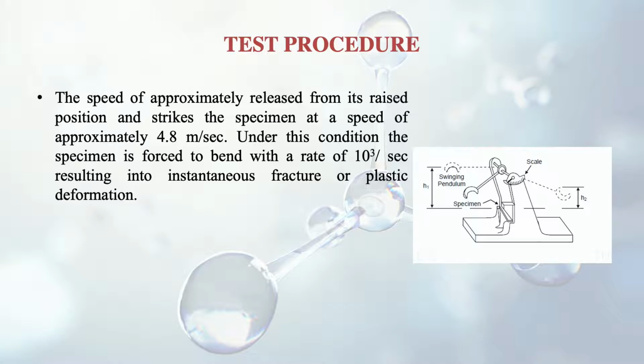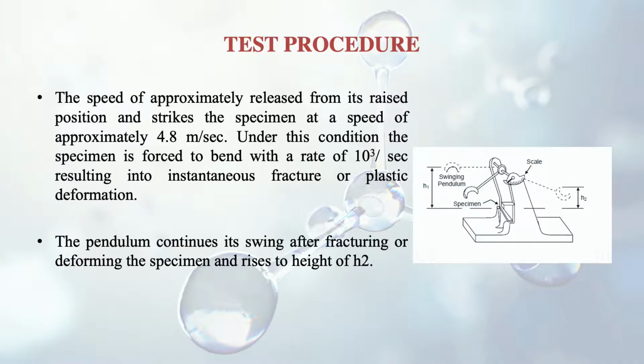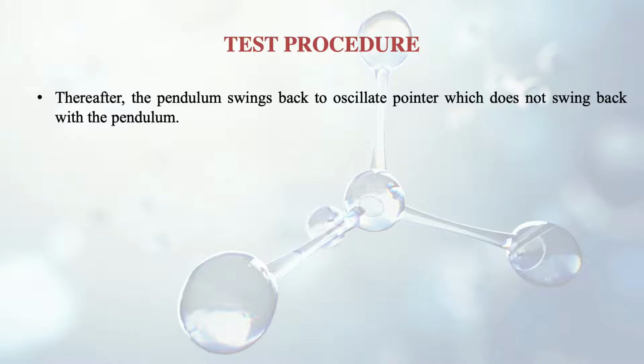Under this condition, the specimen is forced to bend with a rate of 10 to the power of 3 per second. So it's quite a high strain rate, you can see, and it's an impact load, and it results in instantaneous fracture or plastic deformation. The pendulum continues its swing after fracturing or deforming the specimen and rises to a height of h2. So the first height was h1. Now it has lost a certain amount of energy, so it is going on the other side only up to a height of h2. Thereafter the pendulum will swing back, because a pendulum has to and fro, oscillatory motion.